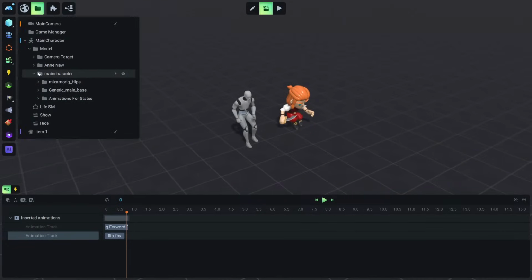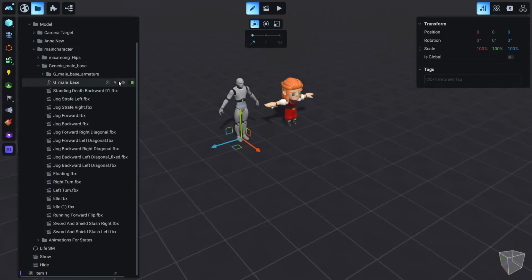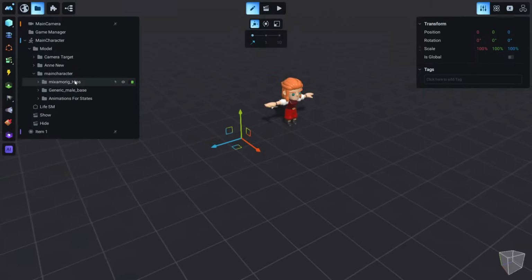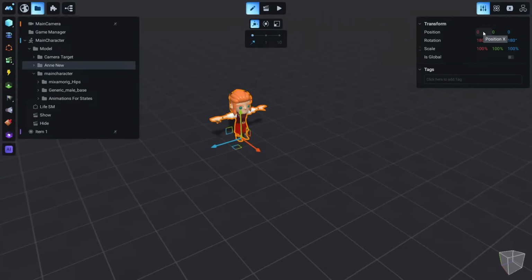Now the next step to do is to actually disable this character, or we can delete anything you like. I personally leave them here for a while until we are sure that everything is okay. And of course we need to take Annie and move her back to the 0 position, like this.